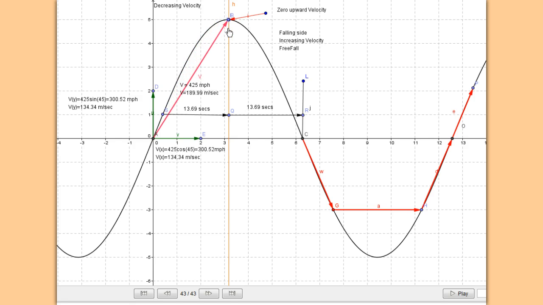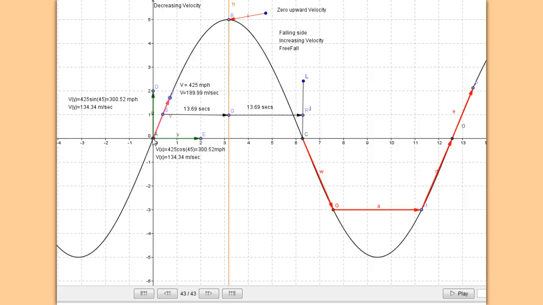At this point, it reaches zero upward velocity, and then the plane would fall back to Earth. It would get to this point here, and it would have the same velocity as it had when it left over here.